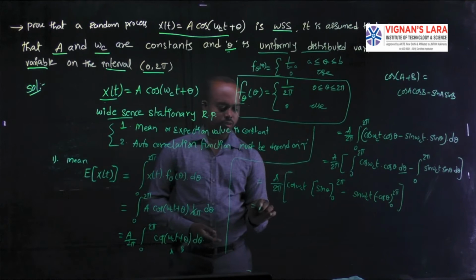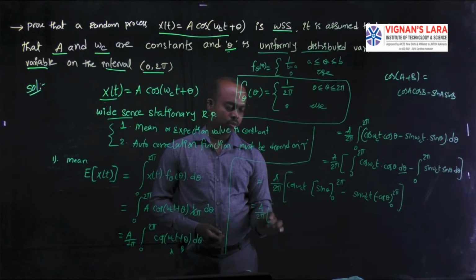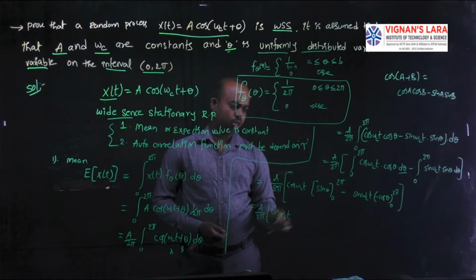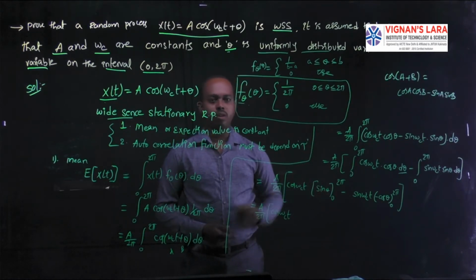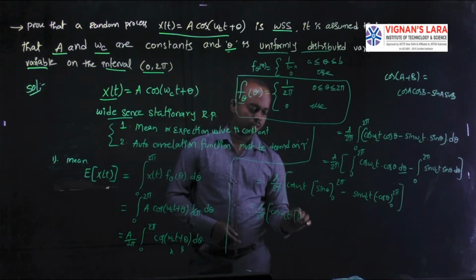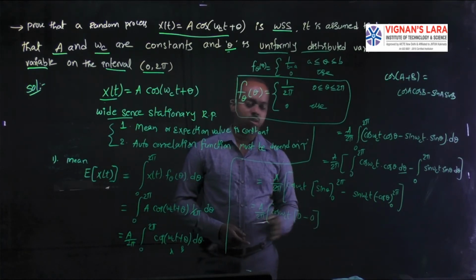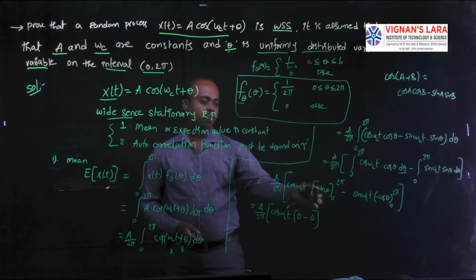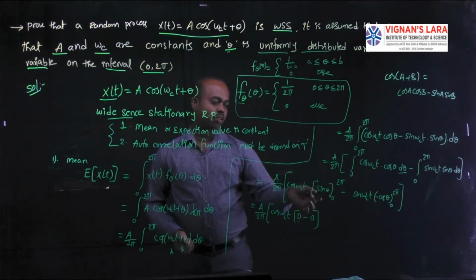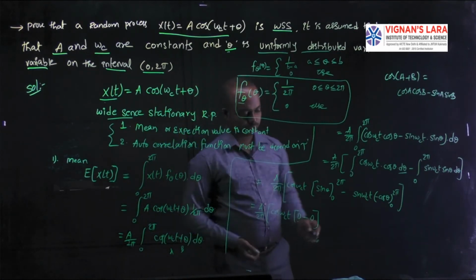Now I am writing this equation as A by 2 pi, cos omega ct is a constant. We substitute the theta value 2 pi: sin 2 pi, or sin n pi, is 0, minus sin 0, which is also 0. When substituting the upper limit in the sine function, the value is 0, and when substituting theta as 0, the value is also 0. That's why the total is 0 minus 0.